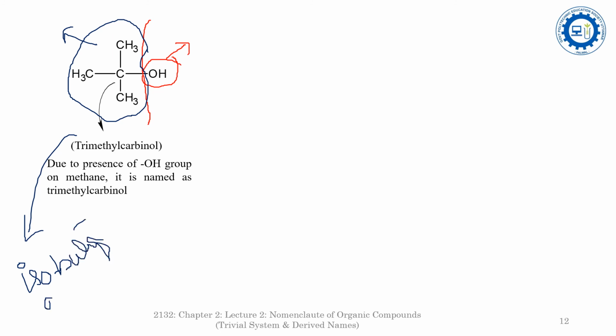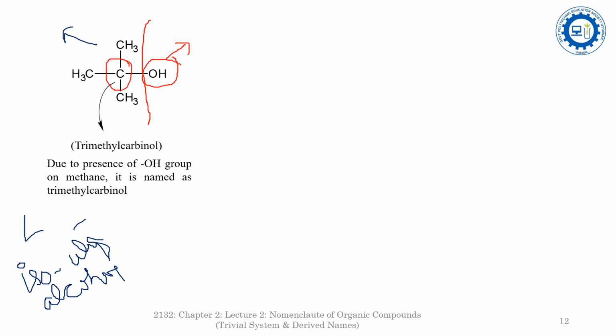But in the derived name, what is here? I am using the red pen for the derived name. In the derived name, the alcohol is attached to this carbon, and these three methyl groups are attached to this carbon.